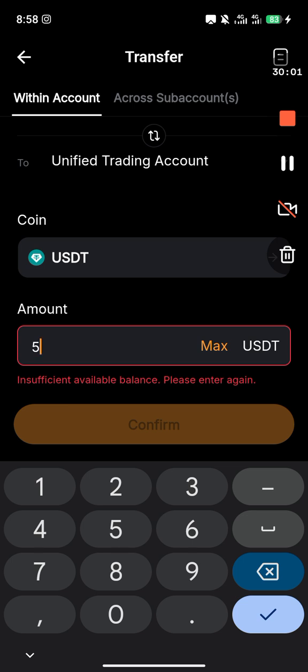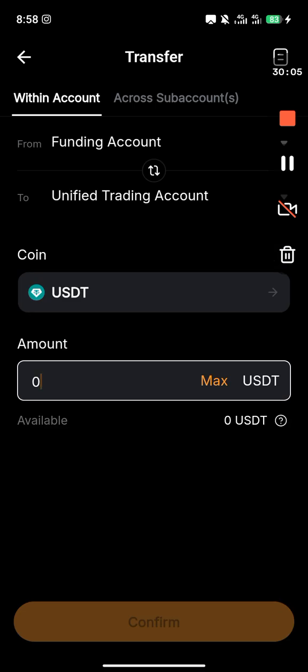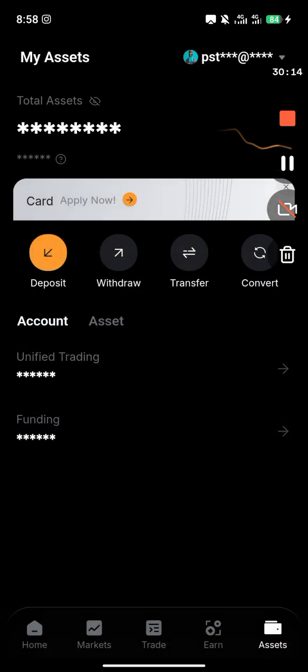I want to trade with that one. Click on $5. Or maybe you want to transfer everything, you click on maximum. So after you've transferred to your unified trading account, then you can start trading. You see, you have to transfer to your unified trading account before you can start trading. I hope that is clear.